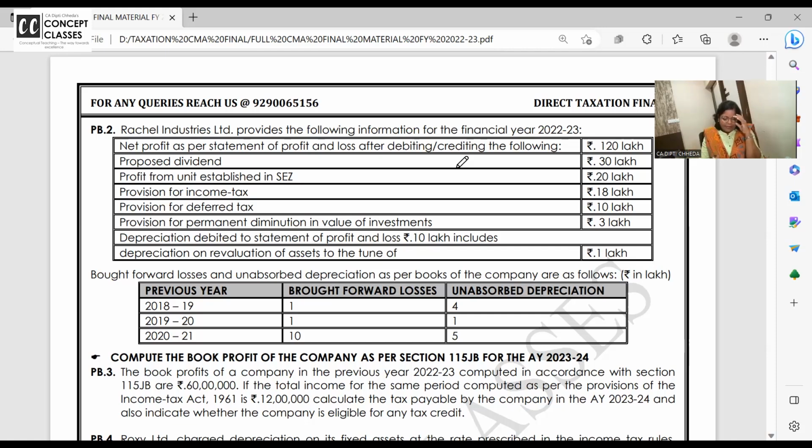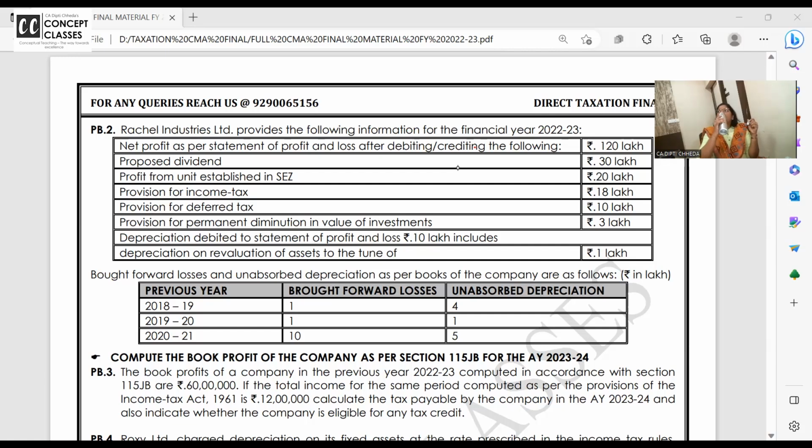Right. Rachel Industries provided the following information. Net profit as per the profit and loss account after debiting and crediting is 120 lakhs. Proposed dividend: in fact, nowadays you will not find proposed dividend.